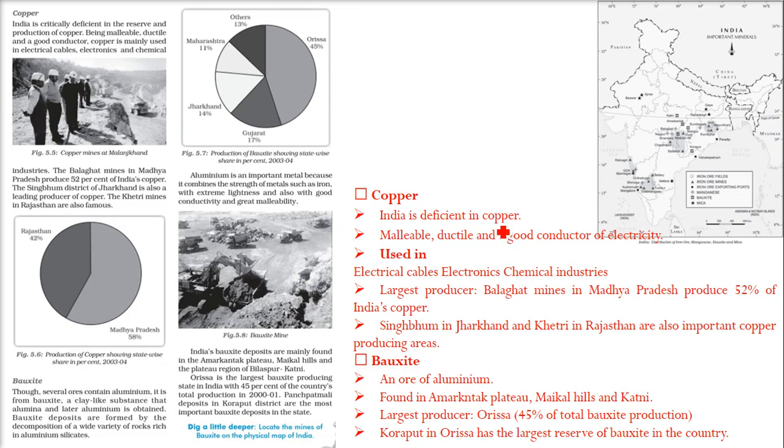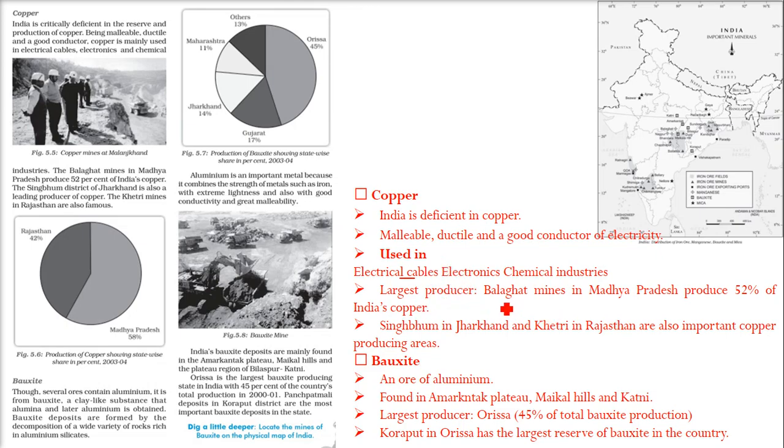So copper, India again is deficient in copper. It's malleable, ductile, and it has good conduction of electricity. Because it is malleable and ductile, it is a good conductor. Because of these properties, it is used in copper, this is tamba. It is used in electrical cables, electronics and chemical industries.